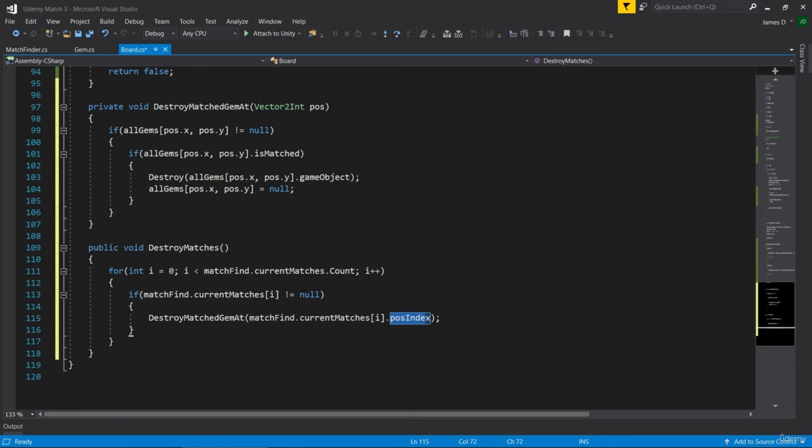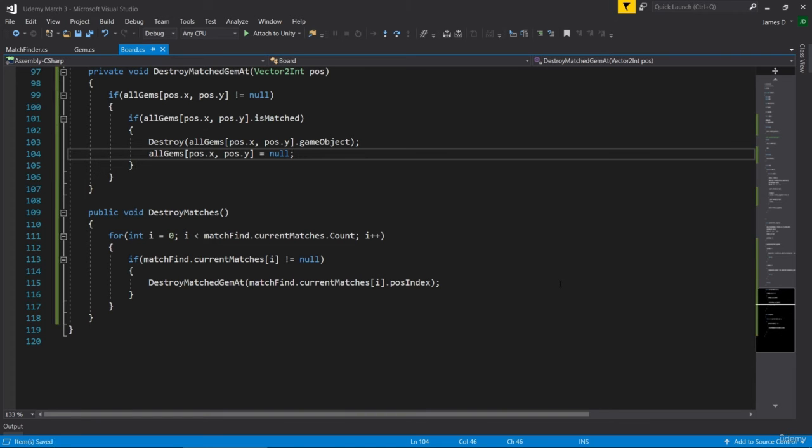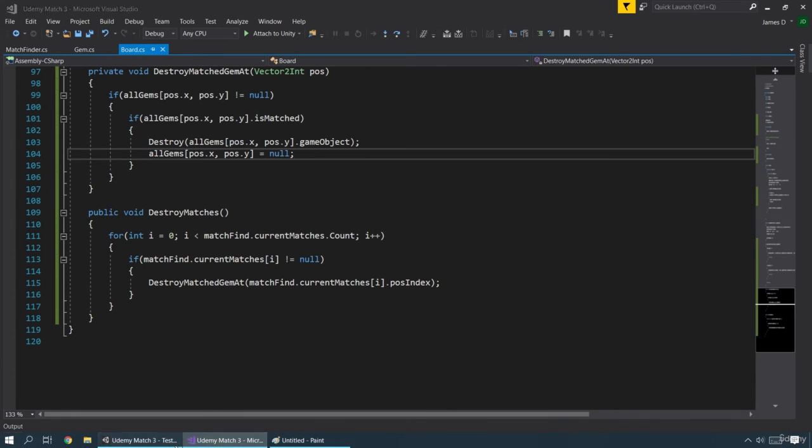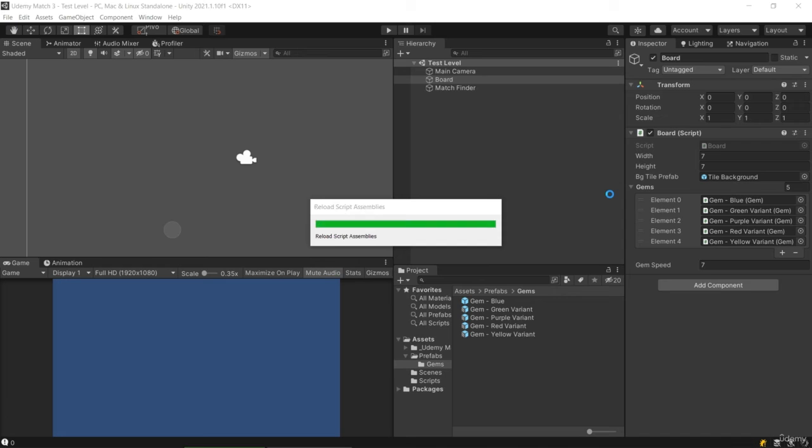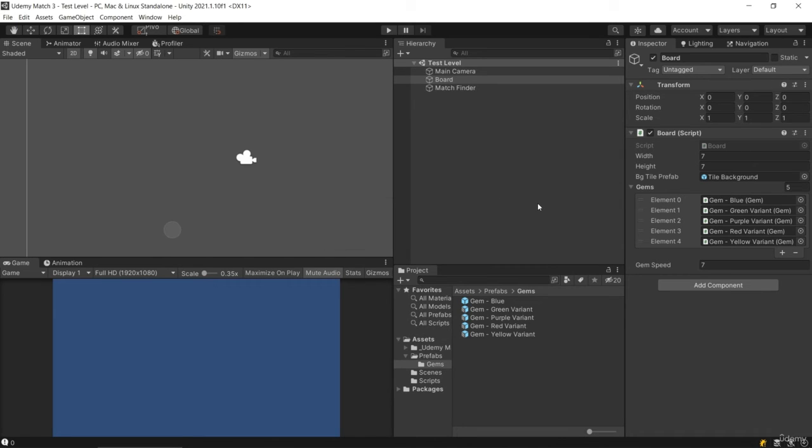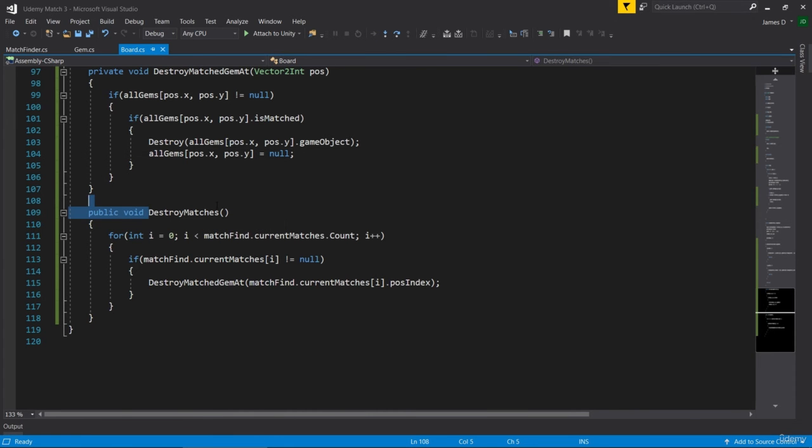So now we're going to send that information in here to destroy it from the match gem and destroy it from the array. Now I know we're checking here that it's not null twice, but what we're doing is checking the list isn't null here, and then here we're checking the allGems array isn't null. So we're actually doing two different null checks here. We just want to make sure that there's nothing weird happening at any point. Okay, so save that and let's go back in here. I was going to say that that will destroy things, but that won't destroy anything because we're not actually calling this function from anywhere.